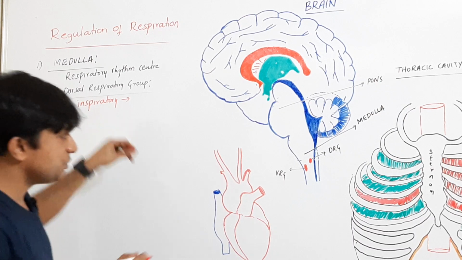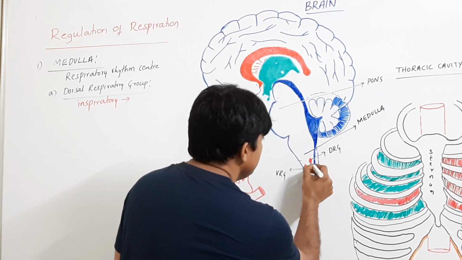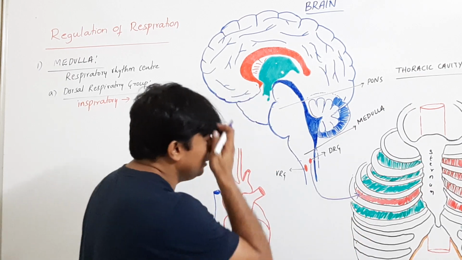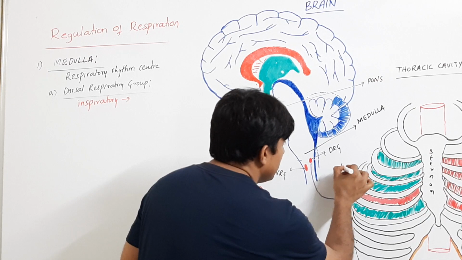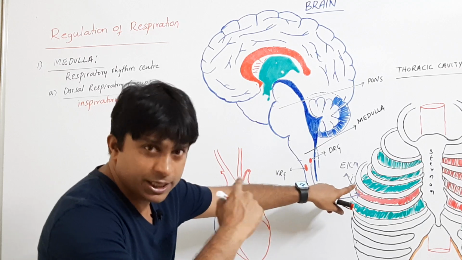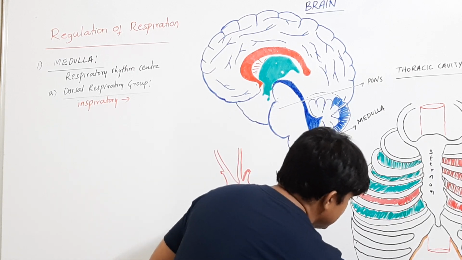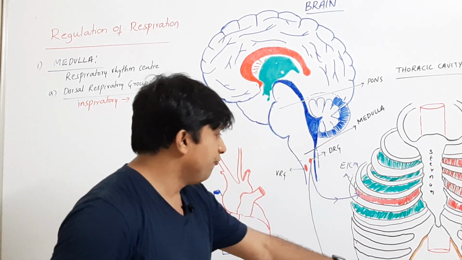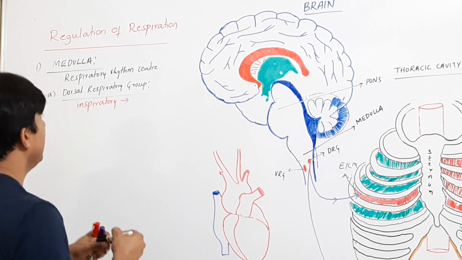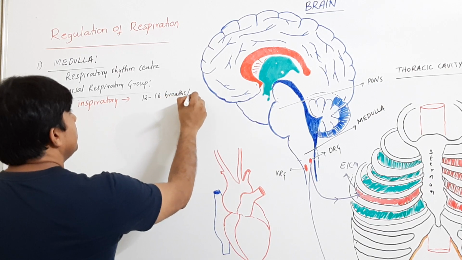This DRG sends a signal for normal breathing. It sends a signal to the respiratory muscles called external intercostal muscles, as well as to your phrenic muscles of the diaphragm, that makes your normal inspiration occur at the rate of 12 to 16 breaths per minute.